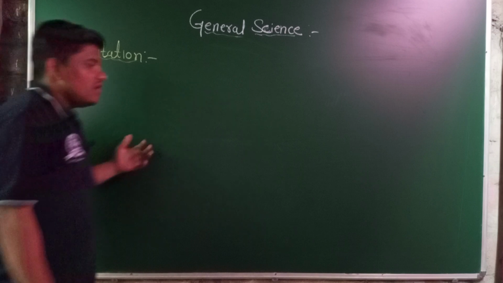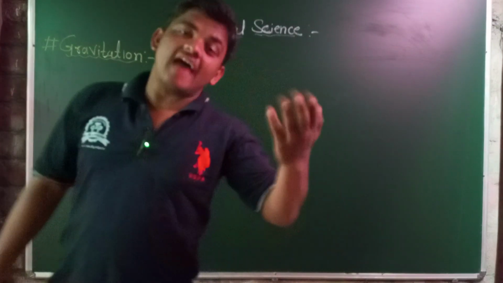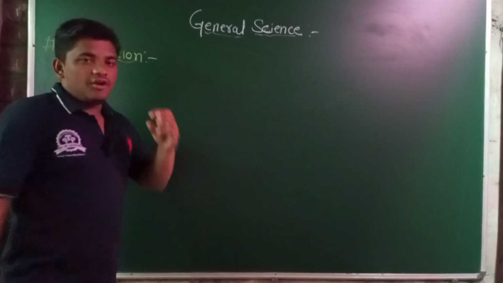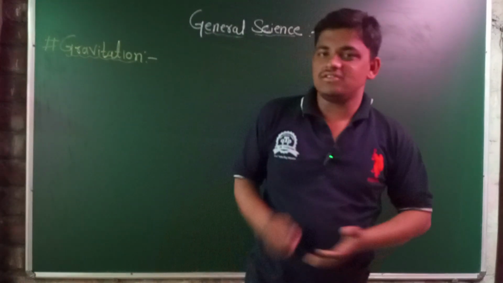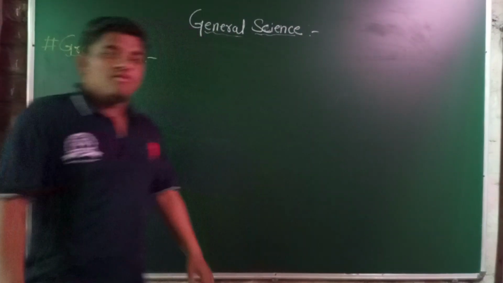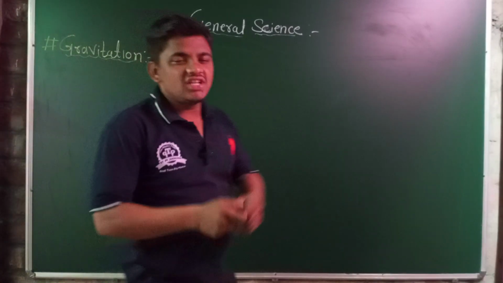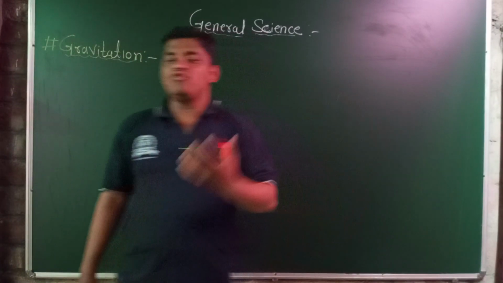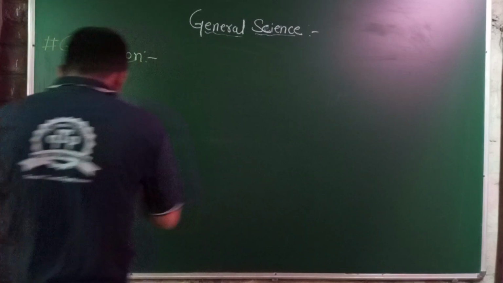Thousands of years before the apple dropped on the head of Sir Isaac Newton, one famous Indian mathematician and scientist gave detailed information about the motion of the planets. That scientist is Aryabhatta.